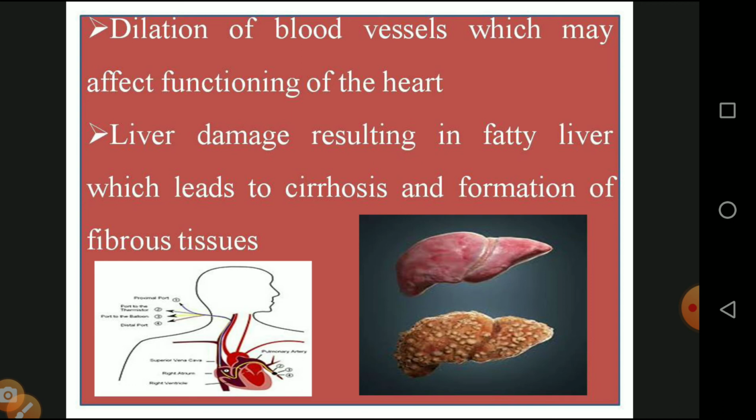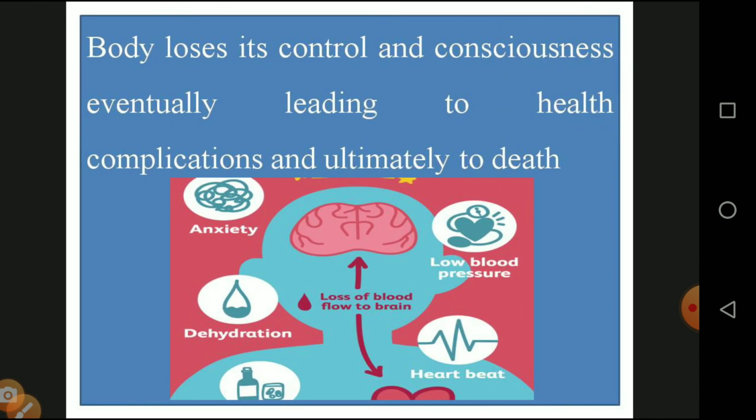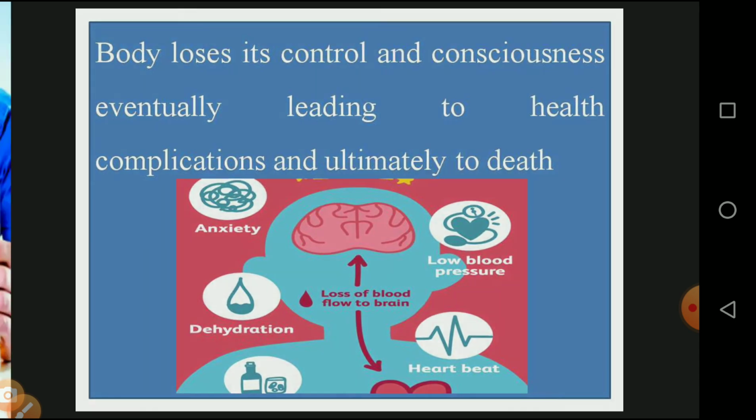The first one is called a normal liver, and the second one is highly inflamed with too much cirrhosis. The body loses its control and consciousness, eventually leading to health complications and even death. So the various complications arise in the body, which is controlled by the brain, and finally the person ends in death.